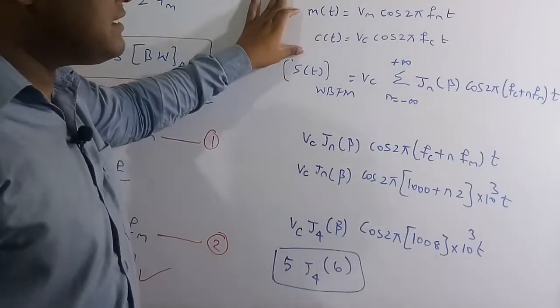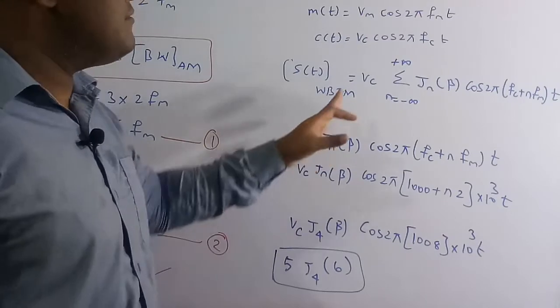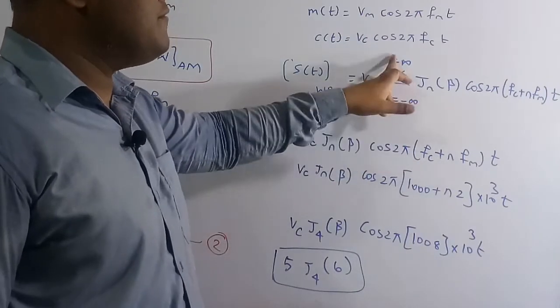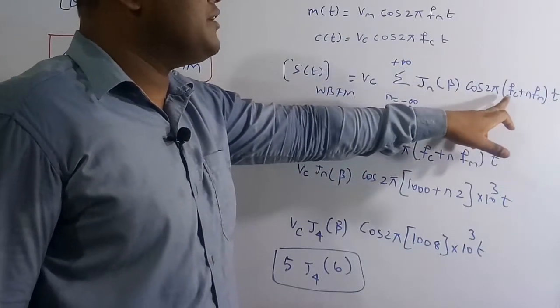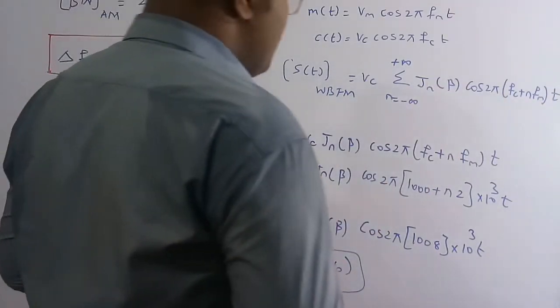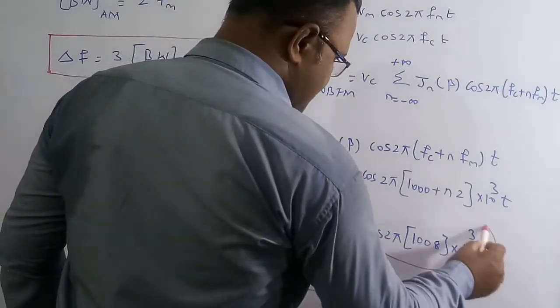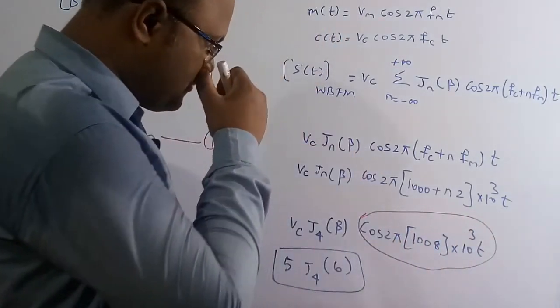With these two, the message signal and the carrier signal, we are going to get s of t, the wideband FM signal, which is Vc into the sum over n from minus infinity to plus infinity of Jn of beta cos 2 pi into Fc plus n Fm t. In the question they asked what is the coefficient of this term. They are asking for the coefficient of this term here.